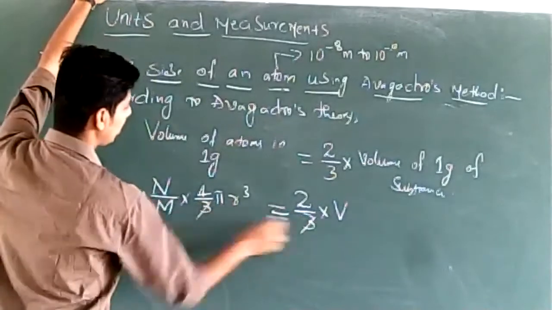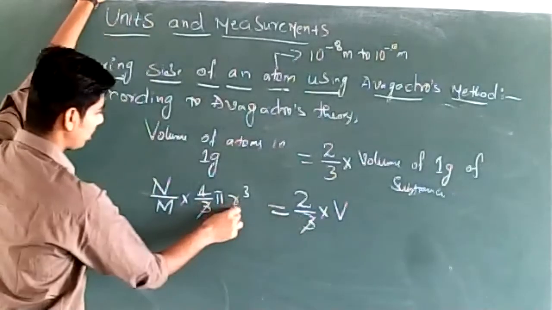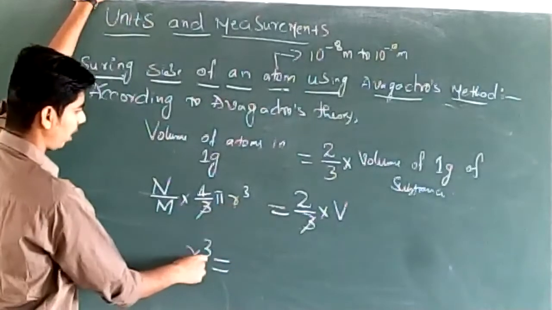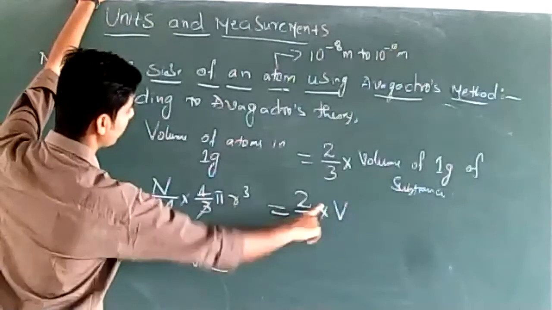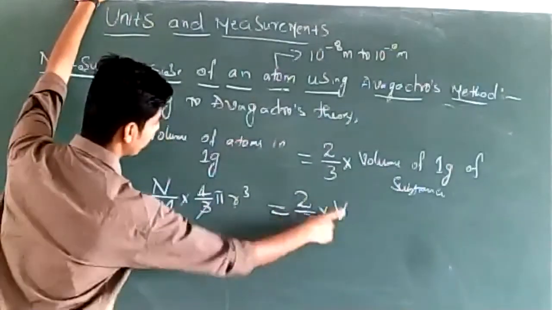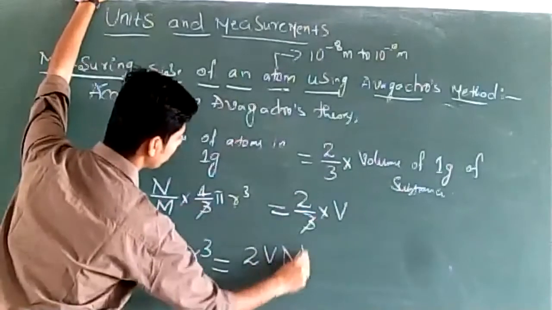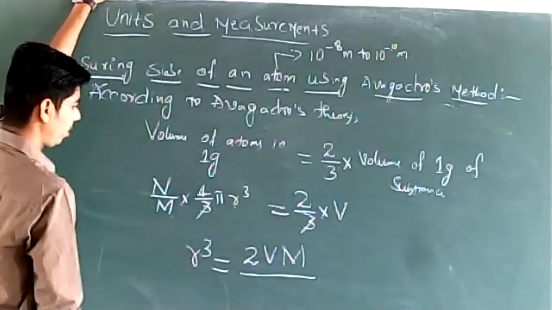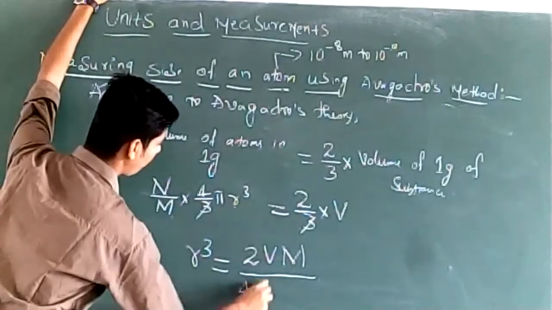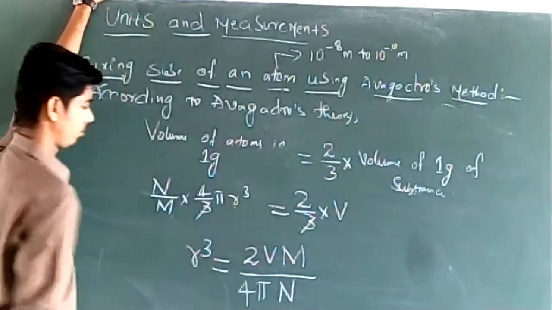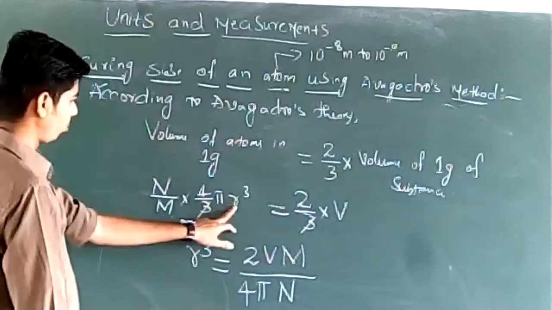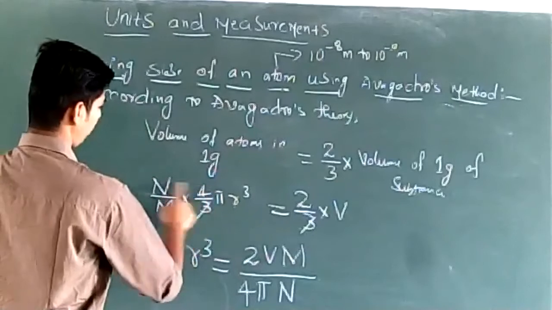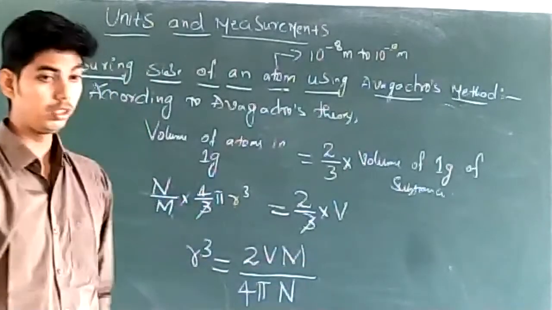We need the radius, so I can write r cube is equal to, cross multiply, 2Vm divided by 4 pi n. 4 pi n goes to the denominator. This is r cube.